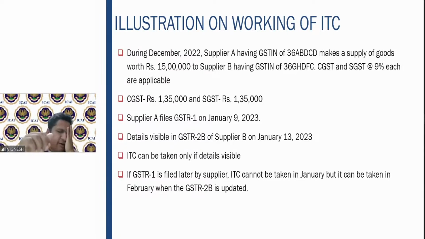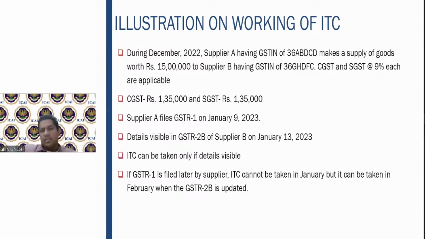What is GSTR1? GSTR1 basically talks about the sales which have been made by the supplier for the tax period. So here, in the December tax period, he has made a sale worth 15 lakhs. On this 15 lakhs plus the GST, I will show it in my GSTR1, which I file before January 9th, 2023.